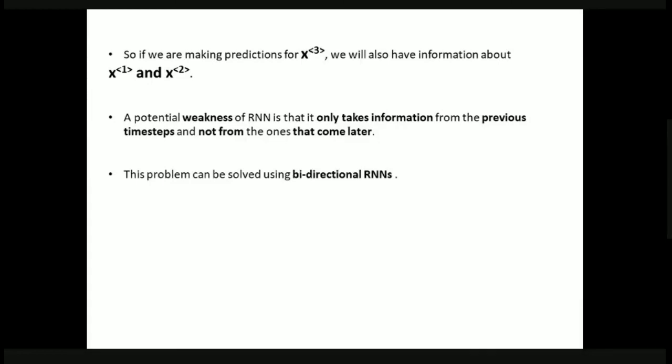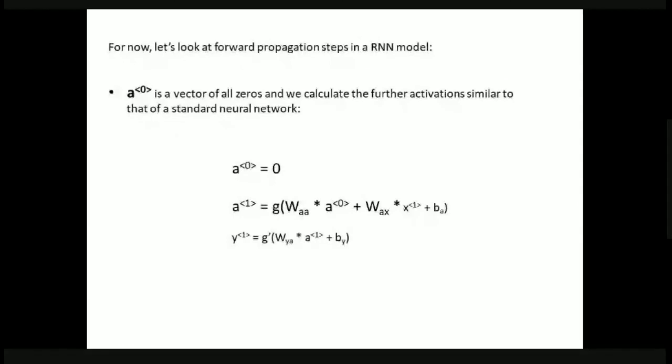It only considers the previous values, not the future values. If we can consider the future values also, we can predict that particular output more efficiently compared to the normal RNN. This kind of problem can be solved using the bidirectional RNN, and when we discuss it, we'll make it clear how the bidirectional RNN works.